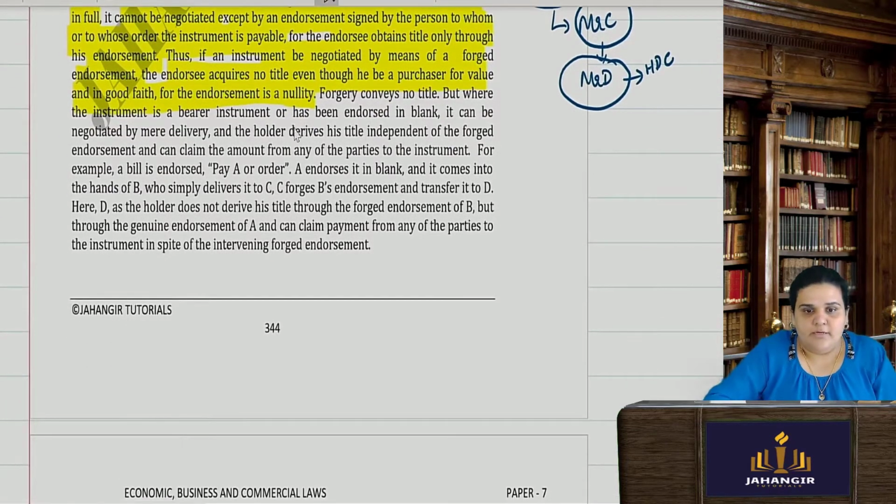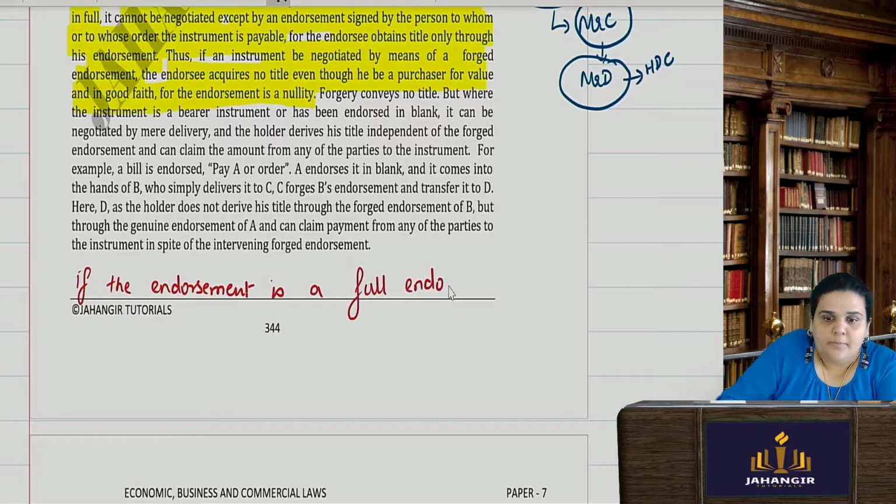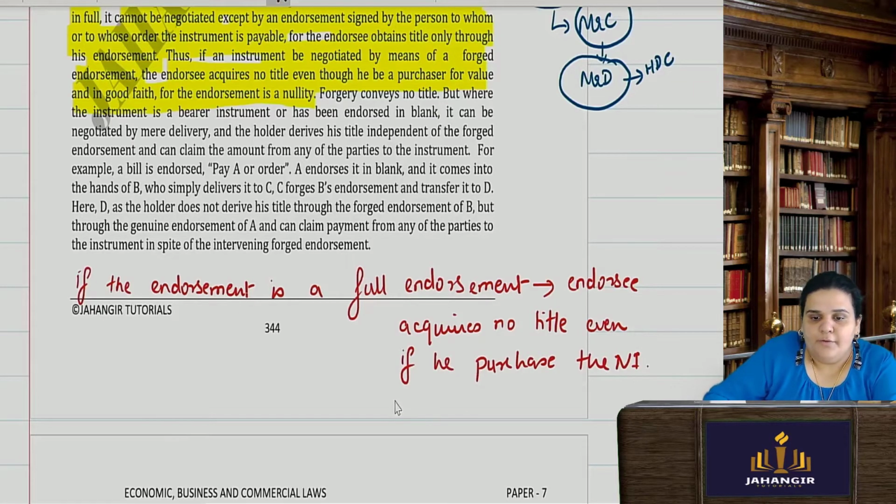Basically, in simple words, they are saying that in case of forged endorsement, if the endorsement is a full endorsement, properly done, with the name of the endorsee written, the endorsee acquires no title, even if he purchases the instrument in good faith for a value.